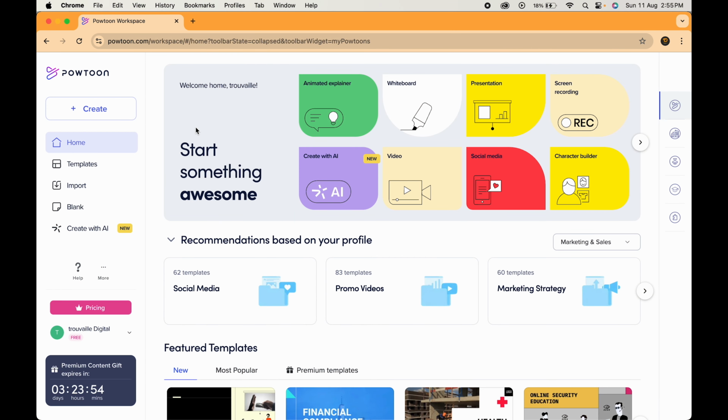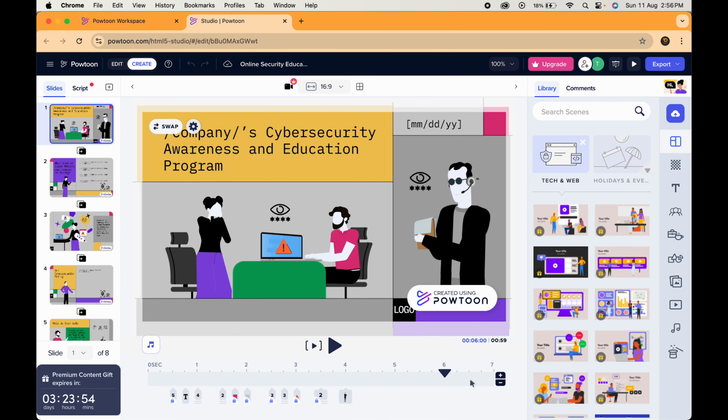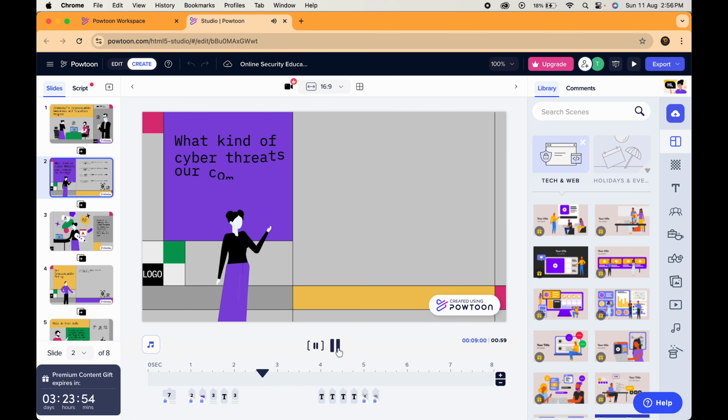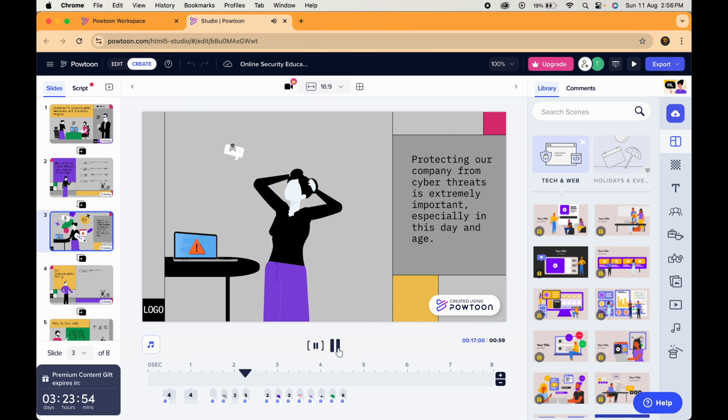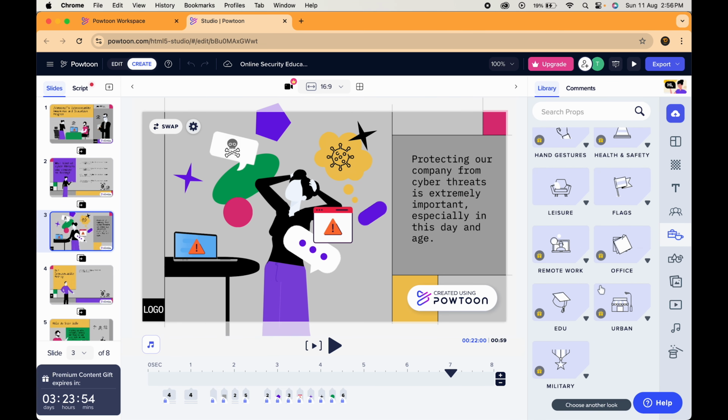Last but not the least, we have Powtoon. This platform is perfect for creating professional looking explainer videos and presentations. Powtoon offers a wide range of customizable templates and characters, and its AI powered features can help you generate scripts and voiceovers.